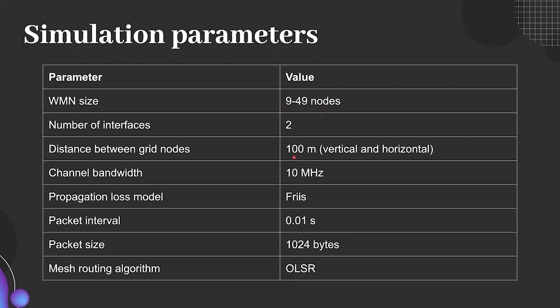The nodes are placed in a grid with a vertical and horizontal distance of 100 meters. Channel bandwidth is fixed at 10 megahertz. We have used the free space path loss model, and constant bitrate traffic is generated with these parameters. We then use optimized link state routing as the mesh routing algorithm.